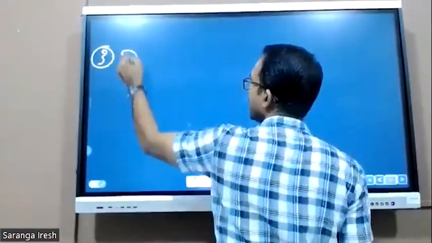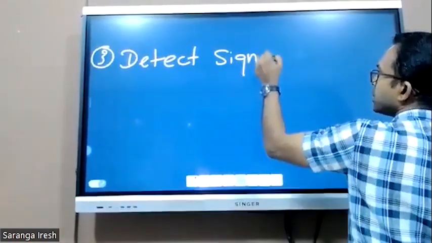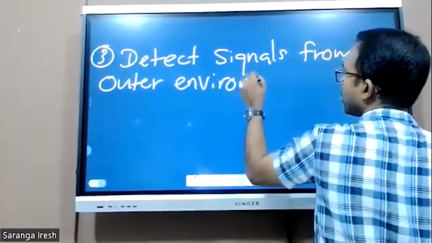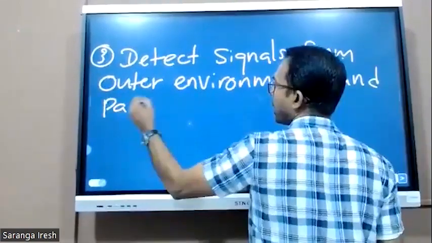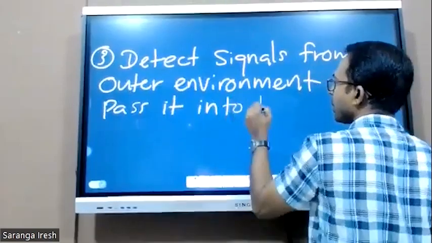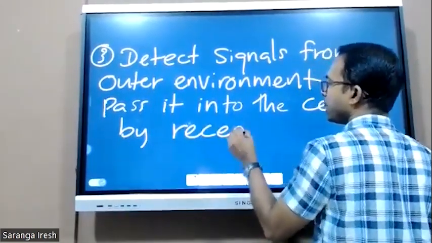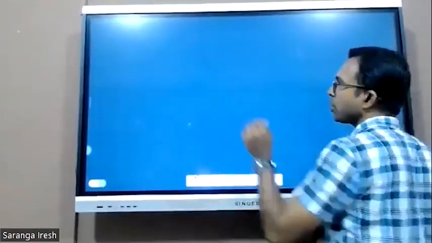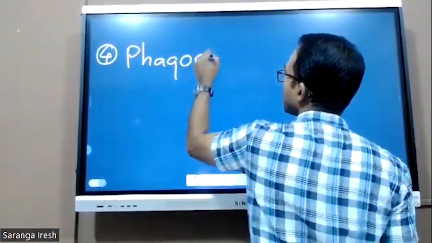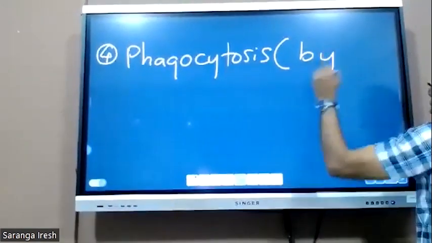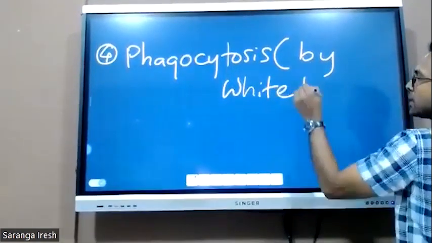Third one, detect signals from the outer environment and send them into the cell by receptors. Fourth one, phagocytosis. Phagocytosis, within bracket, by white blood cells.